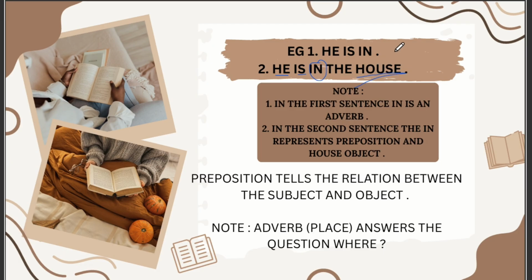Where is he? He is in the house. So out here, the house is the object and in is the preposition.